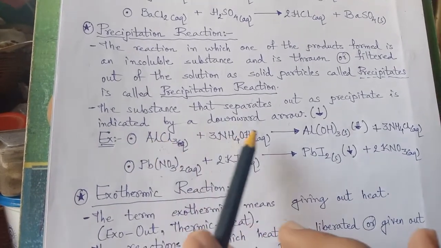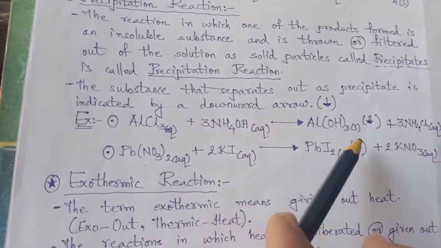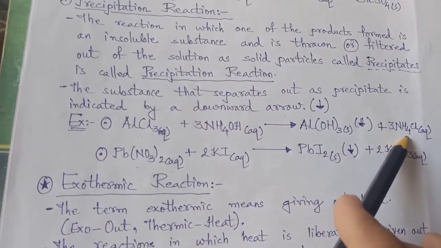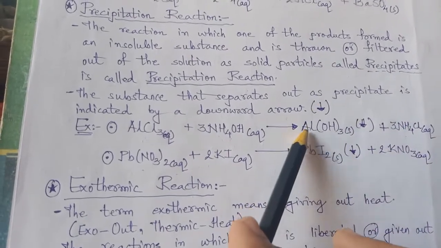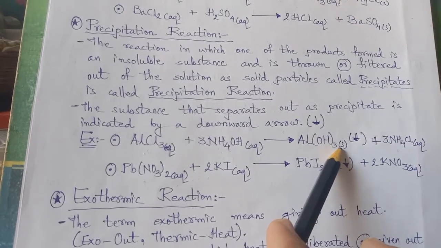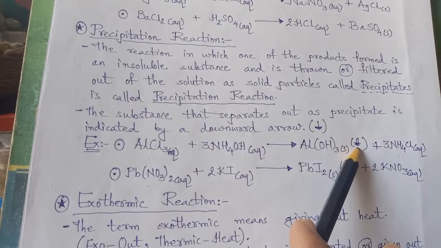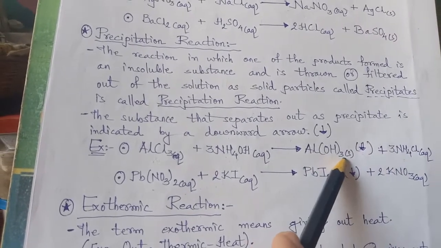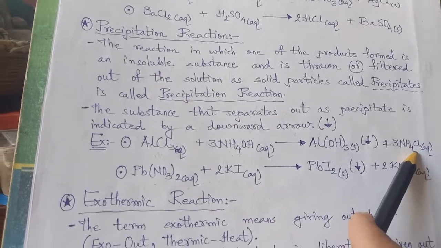So we can say this is a double displacement reaction. When the products were formed, ammonium chloride remained aqueous, and in that aqueous solution, aluminium hydroxide was very small insoluble particles, that is precipitates. A downward arrow is shown over here. Aluminium hydroxide Al(OH)3 and ammonium chloride NH4Cl.